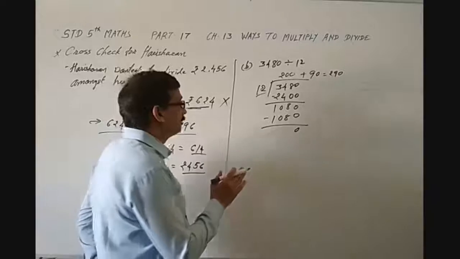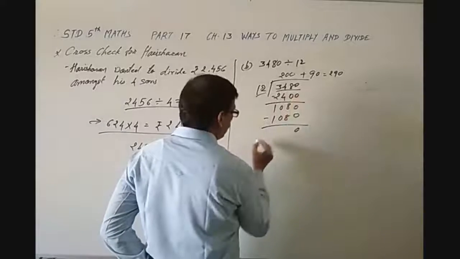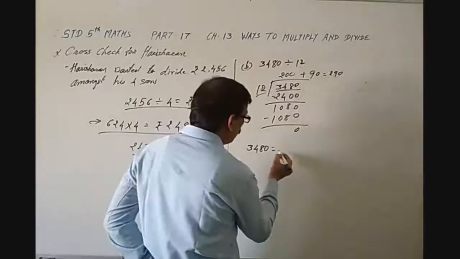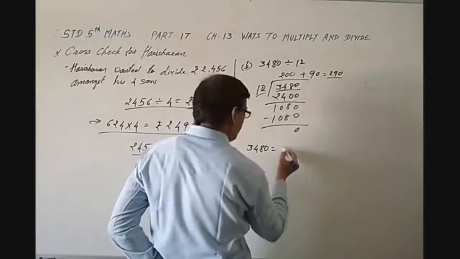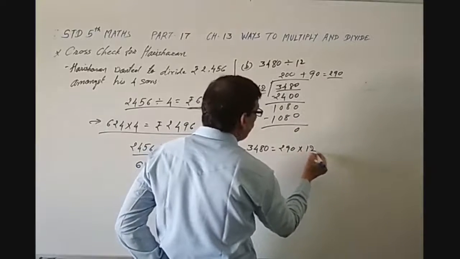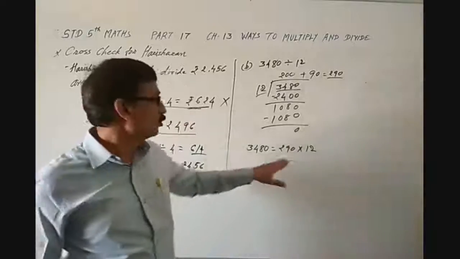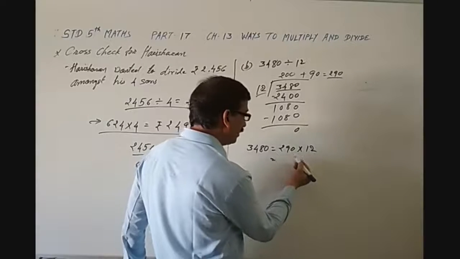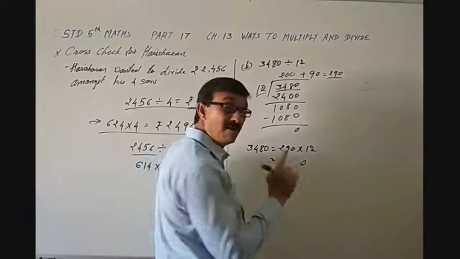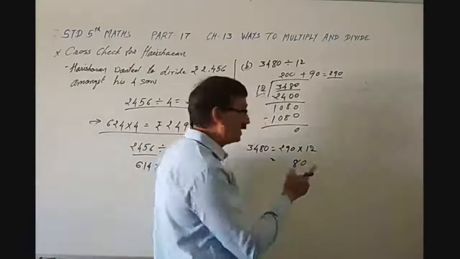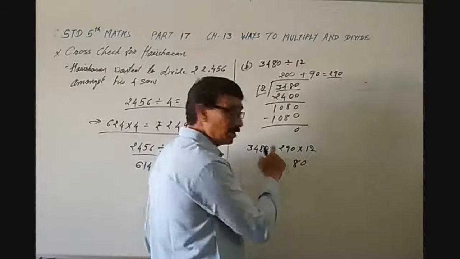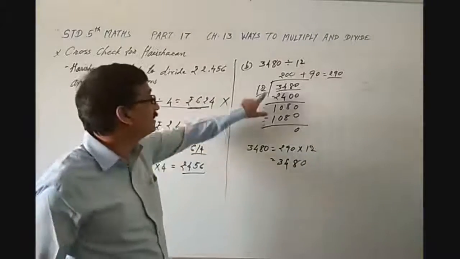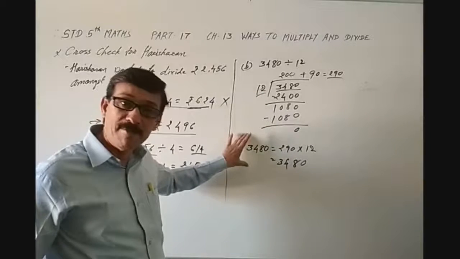So if we cross check it, then this amount 3,480 is equal to 290 multiplied by 12. Now here the remainder is 0, so we need not add it. So now let's cross check it. 12 multiplied by 0 is 0. 12 nines are 108, so 8, carry 10. 12 twos are 24 plus 10, 34. So this is 3,480. So this is cross checking by multiplication.